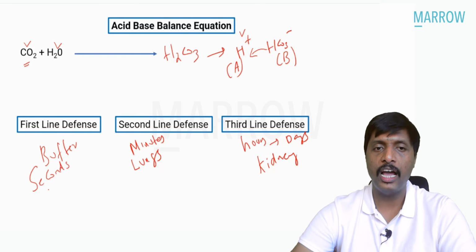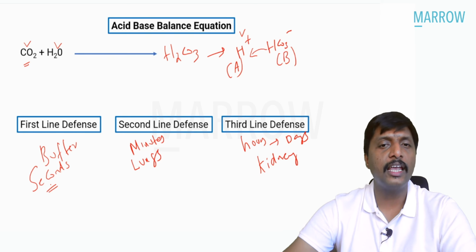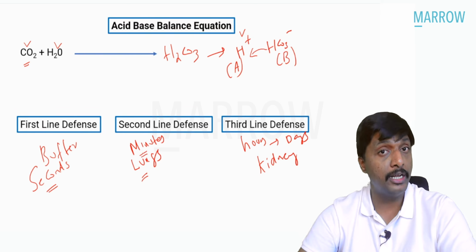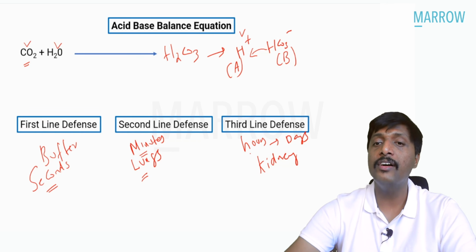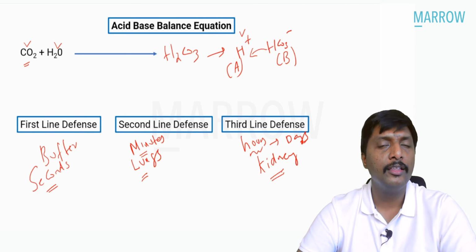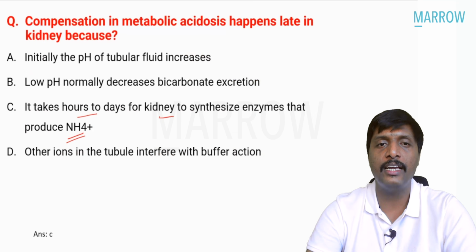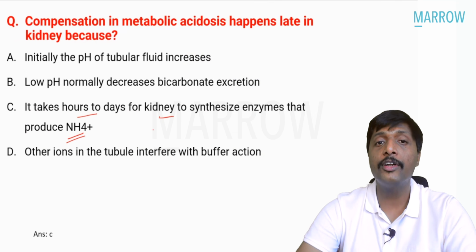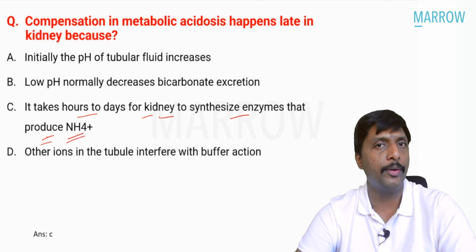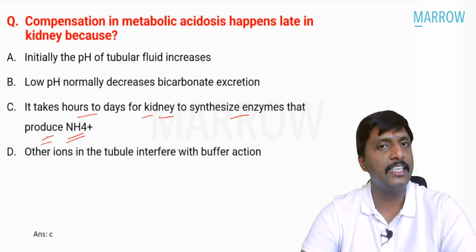First line buffer happens within seconds. Second line of defense, lung, happens within minutes. Taking hours, even days to manifest those compensations, kidney. That is why we are choosing it. The answer for the question is very simple. It takes hours to days for kidney to synthesize enzymes that produce ammonia. So the answer is option C.